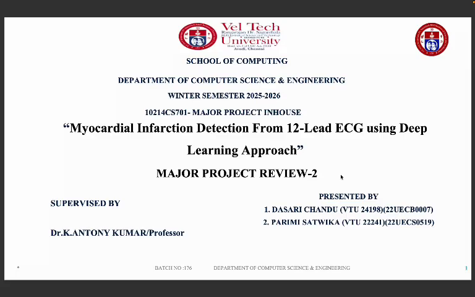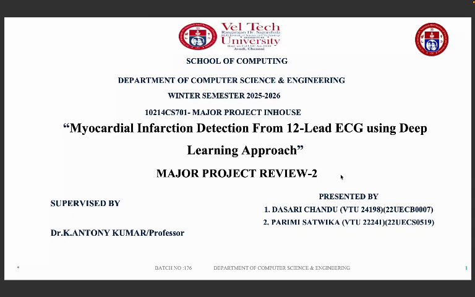I am Dasri Chandu, and along with my teammate Parimi Satvika, we present our major project titled Myocardial Infarction Detection from 12-lead ECG using a deep learning approach. The goal of this project is to automatically detect heart attacks using ECG signals with the help of deep learning techniques.